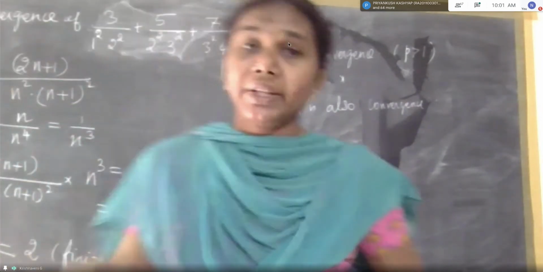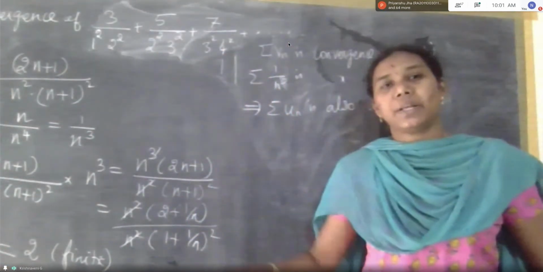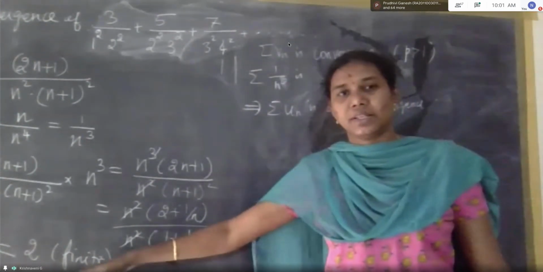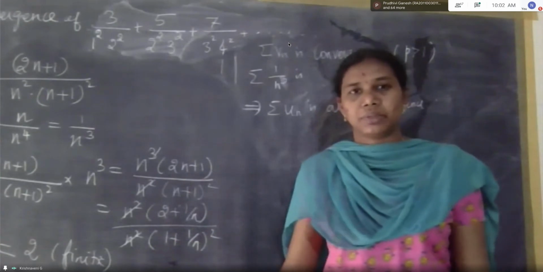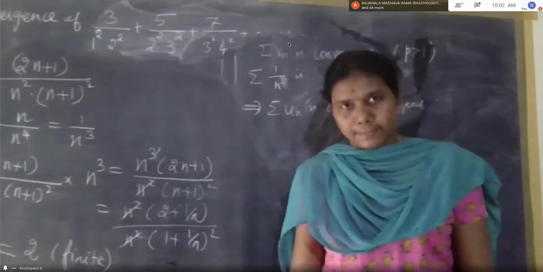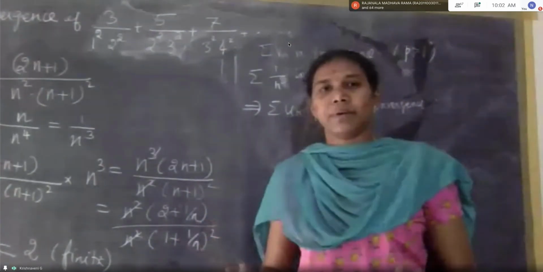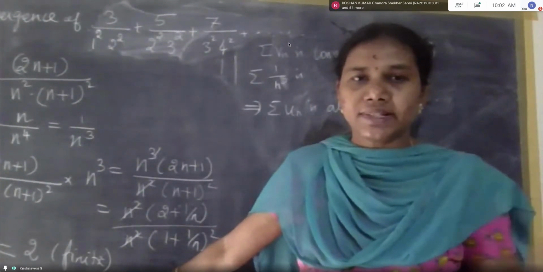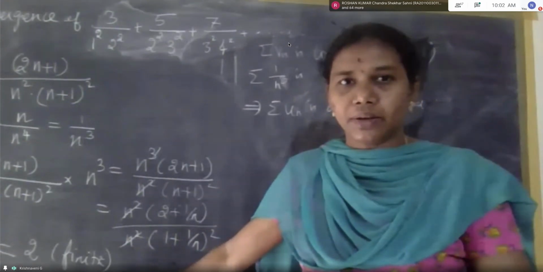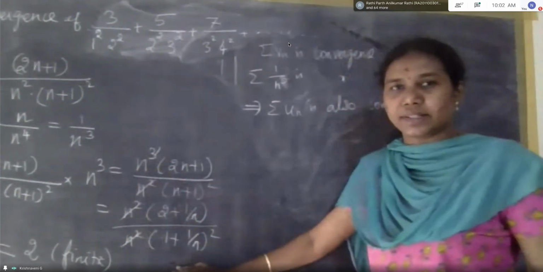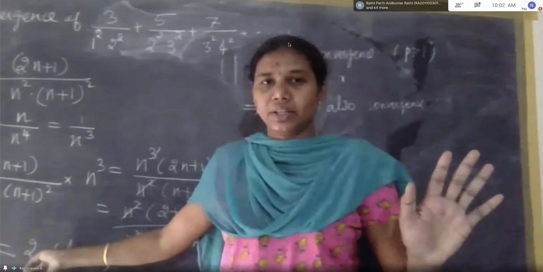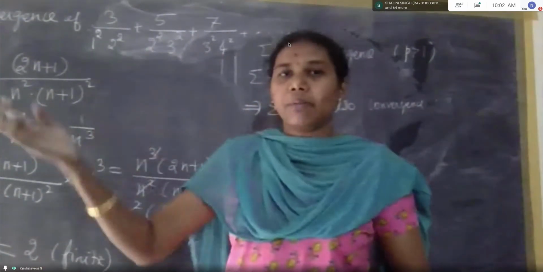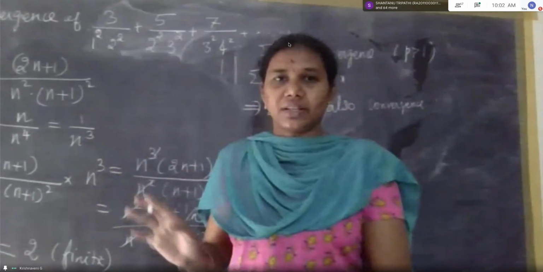We have to apply a different test. Comparison test will not be applicable if we get a different value here, 0 or a negative value or something else. A fraction also won't be valid. We should get a finite number not equal to 0. A non-zero finite number. Then only we can apply the comparison test. In case we get negative, 0 or a different value, we have to check some other test. This is our first test, comparison test.